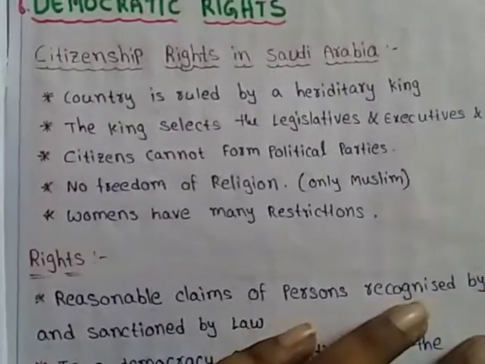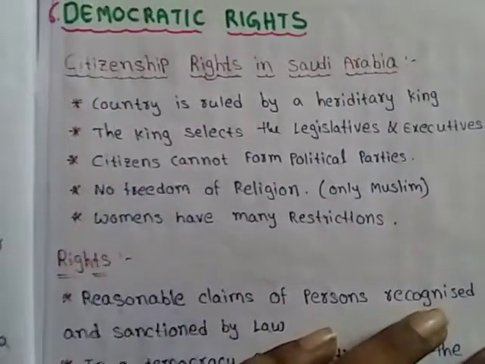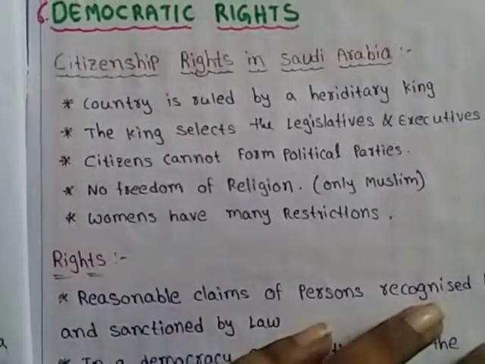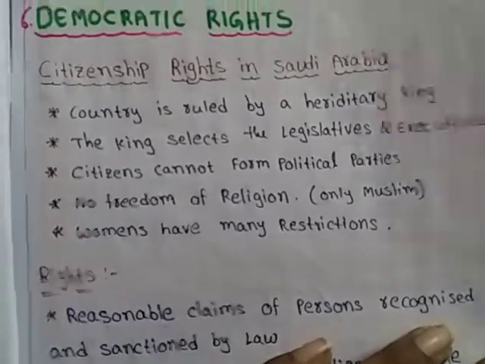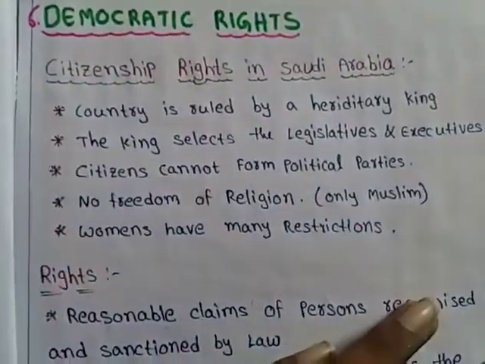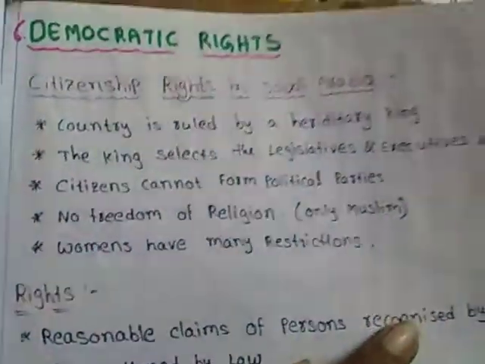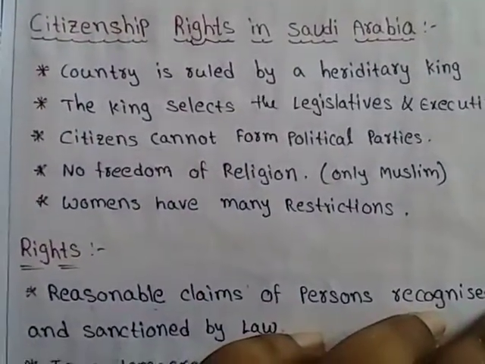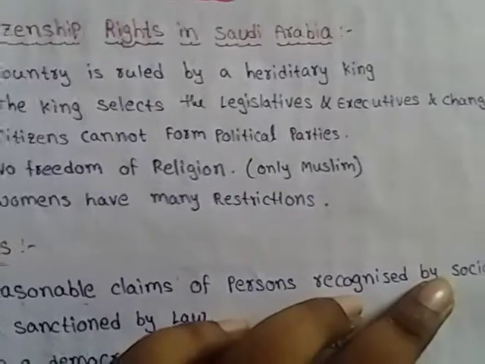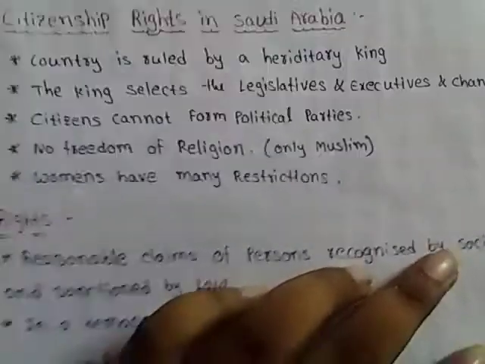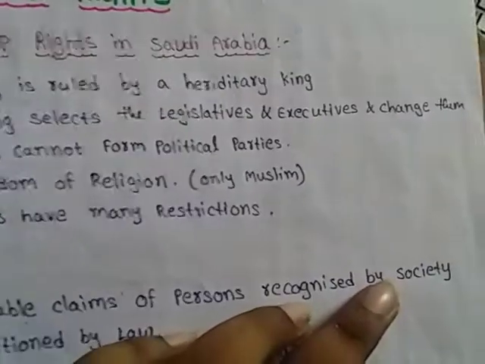Okay, so let us look at the Saudi Arabia citizenship rights. We all know that Saudi Arabia is not a democratic country, it is a hereditary country, right? And yes, this country is ruled by a hereditary king, and the king selects the legislatives and executives and changes them whenever he wants.